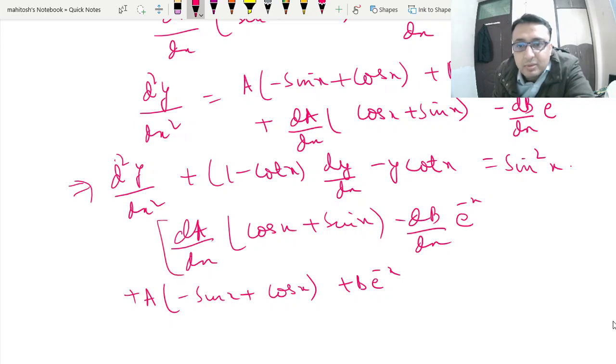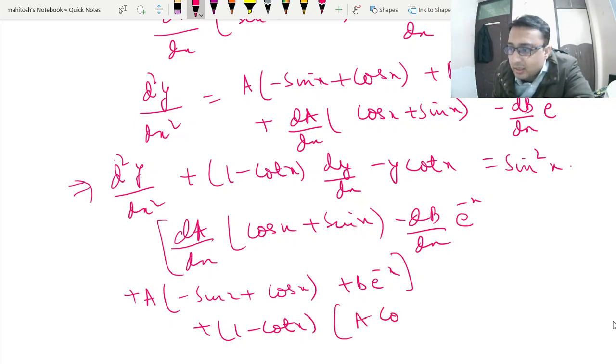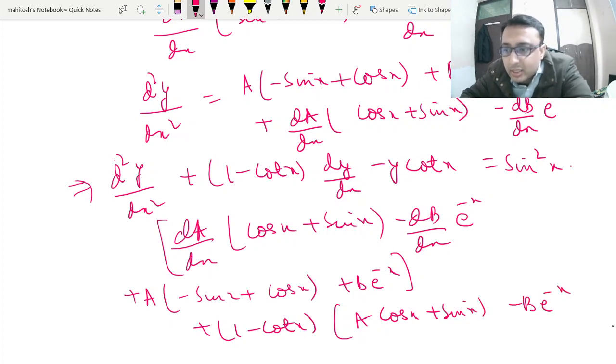So this part I have written for the second term, 1 minus cot x times (A cos x plus sin x minus B e to the power minus x).